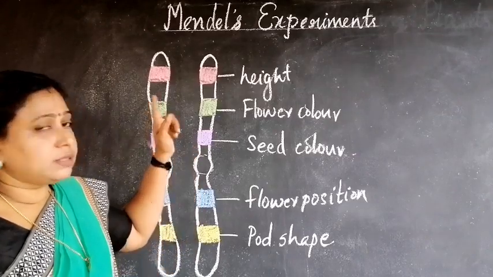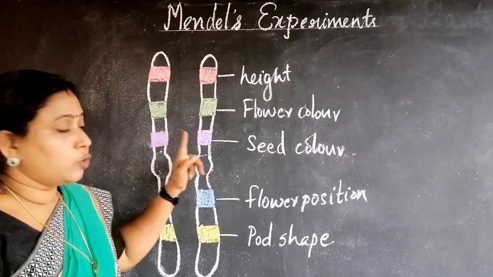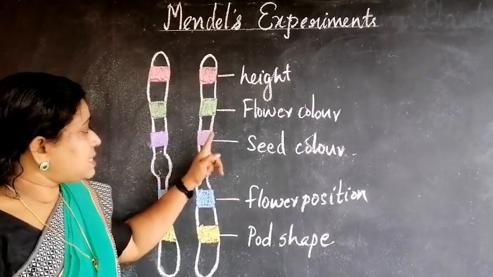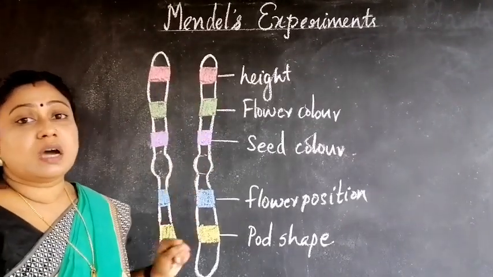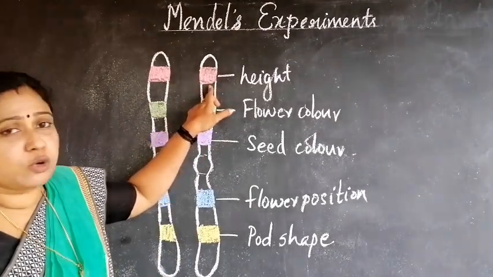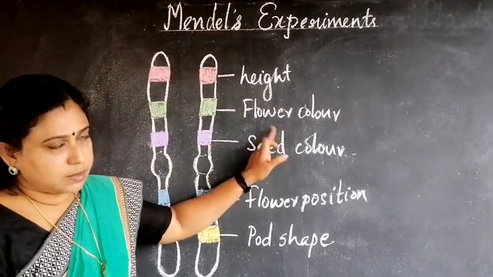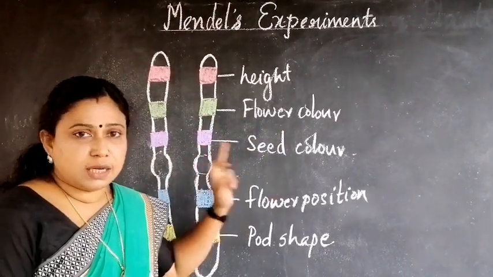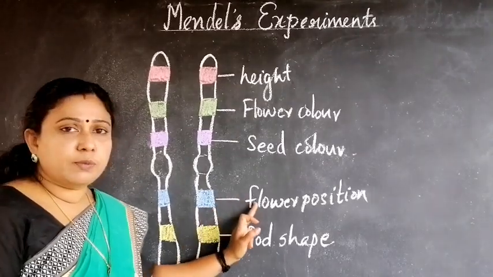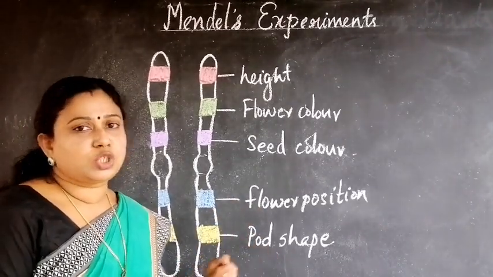And the important thing is that the genes responsible for the characters present in both the chromosomes are the same. See, this gene is responsible for the expression of height, this is for the flower color, this is for the seed color, this is for the flower position, and this is for the pod shape.